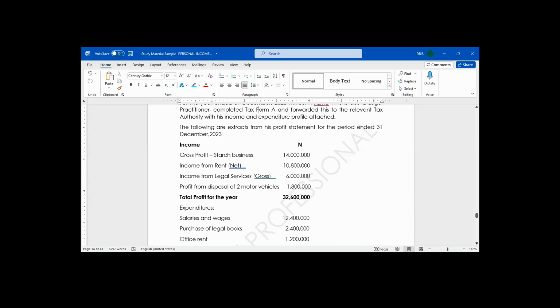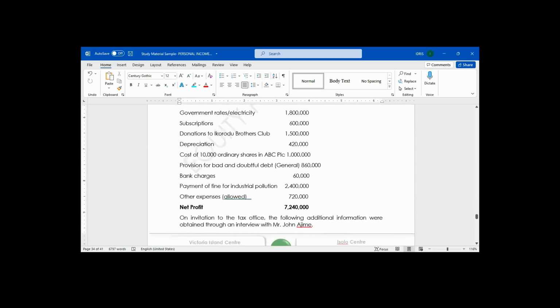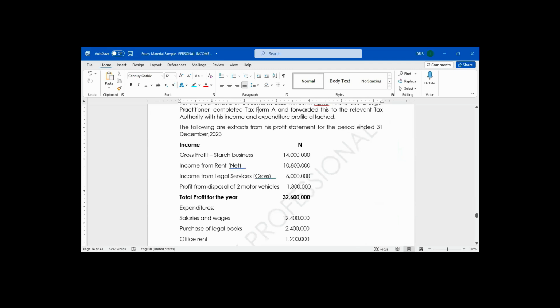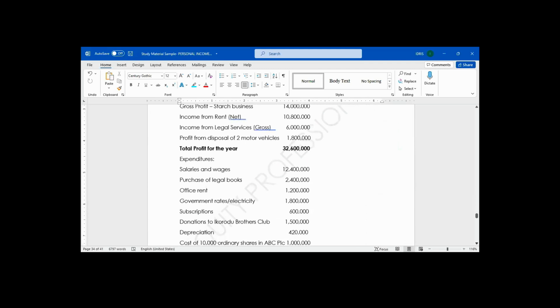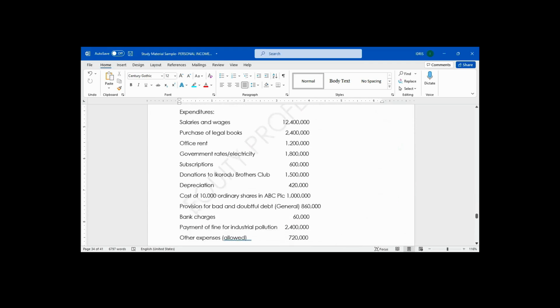Expenditures: salary and wages, 12,400,000. Purchase of legal books, 2,400,000. Office rent, 1,200,000. Government rates and electricity, 1,800,000.